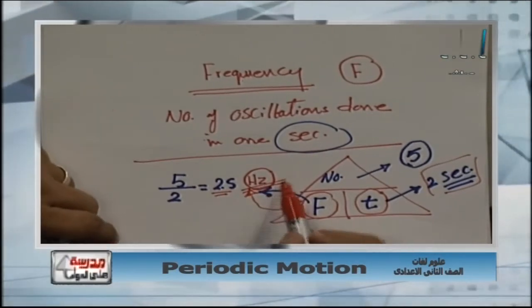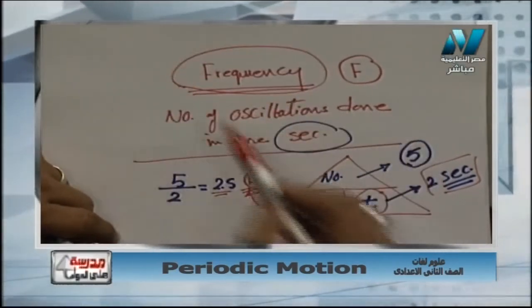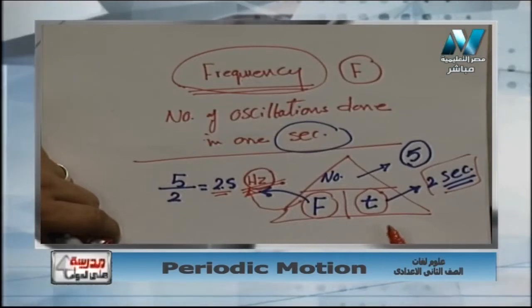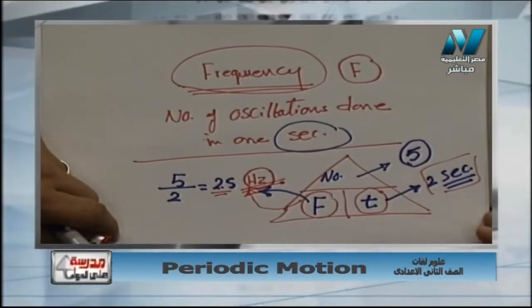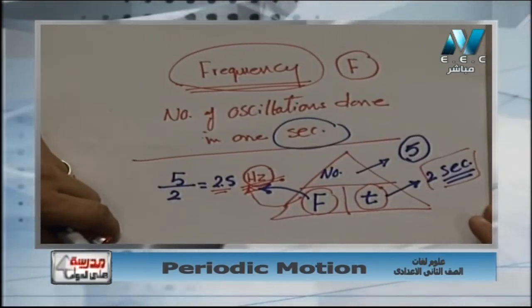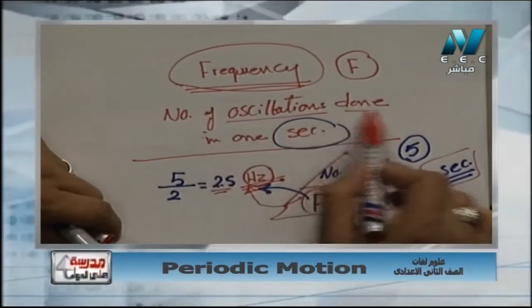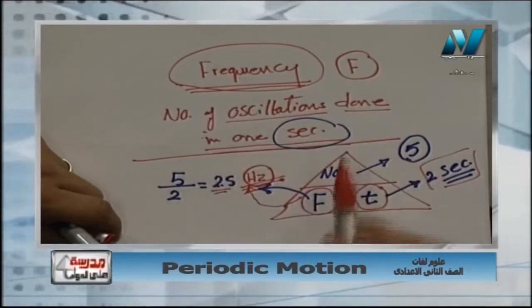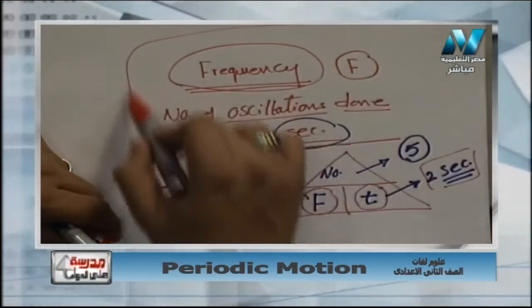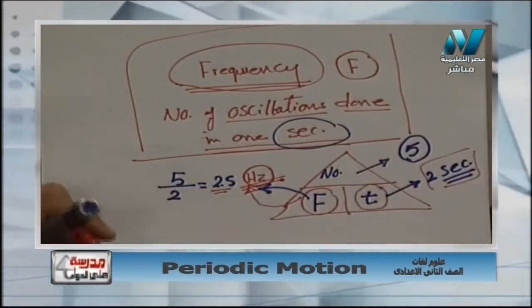So we know what frequency means as a new scientific term in our syllabus: the number of oscillations done in 1 second. Okay. So now, dear students, we know how to deal with periodic motion.